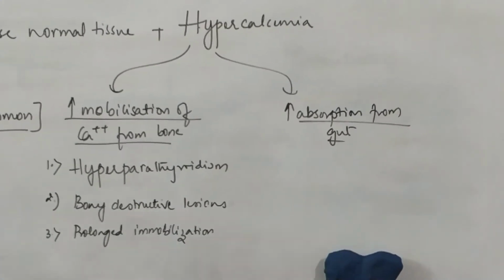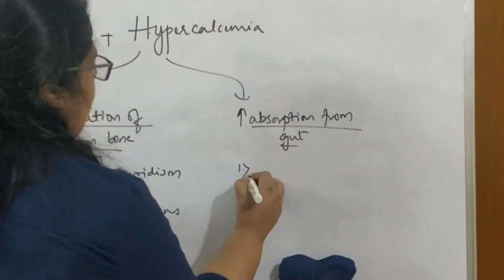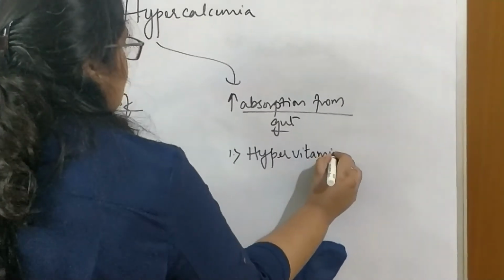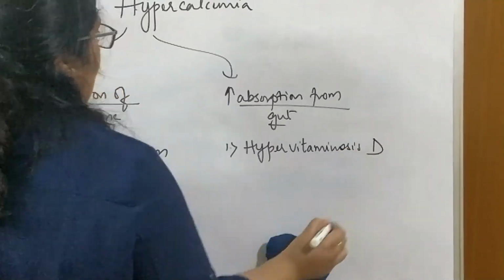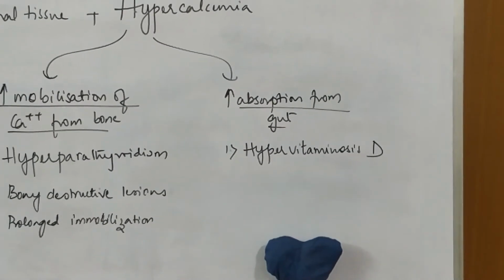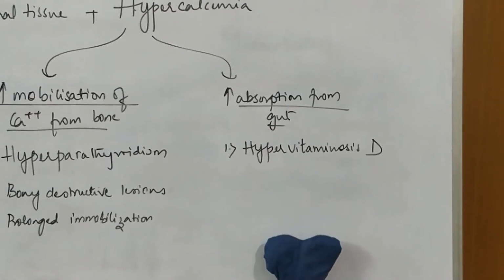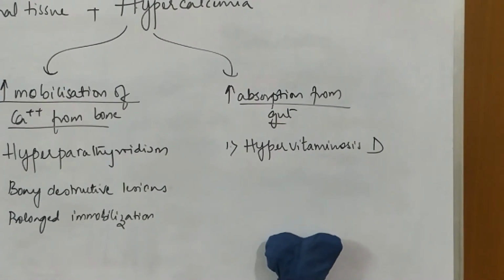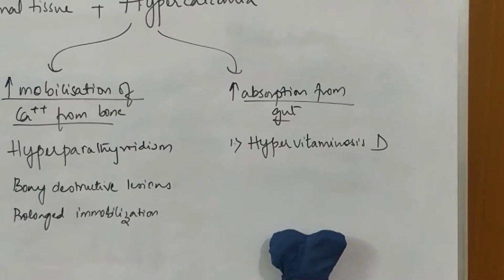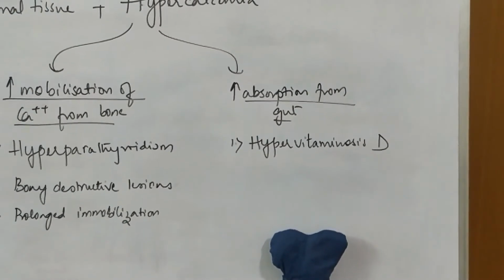Then coming to the next one, that is increased absorption from the gut. This happens in a condition called hypervitaminosis D. Normally, vitamin D helps to maintain the calcium levels in the blood. How does it do so? By increasing the absorption of calcium from the gut. So when there is excessive vitamin D in the body, more and more calcium is absorbed from the gut, more than required. That is why we see hypercalcemia in that condition.